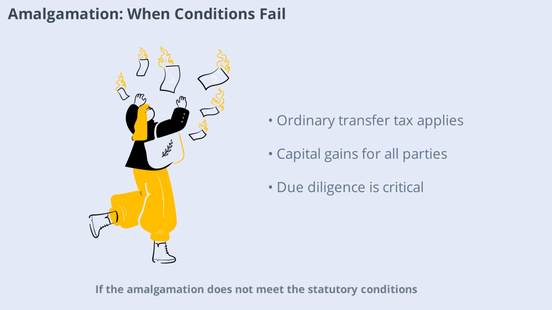If the amalgamation does not meet the statutory conditions, it is taxed as an ordinary transfer. The amalgamating company and its shareholders may face capital gains tax based on the fair market value of assets and shares. This can significantly increase the transaction's tax cost, making pre-transaction due diligence critical for all parties.